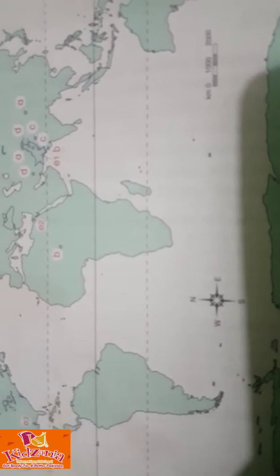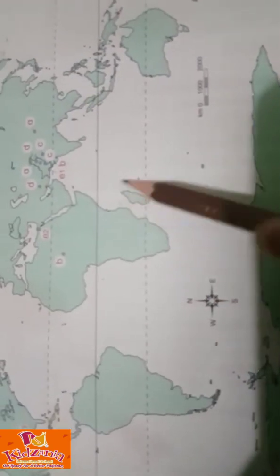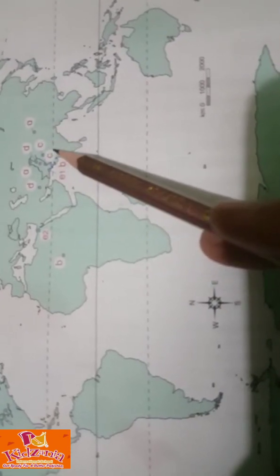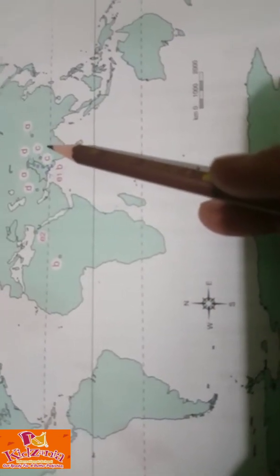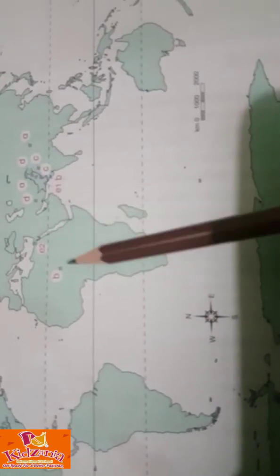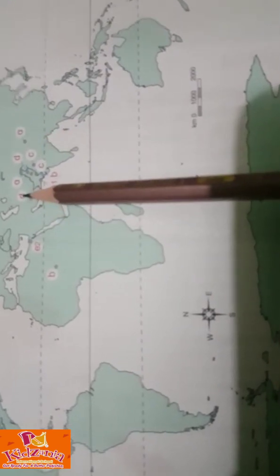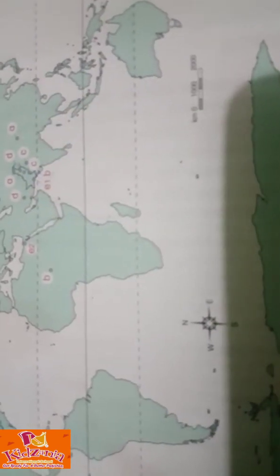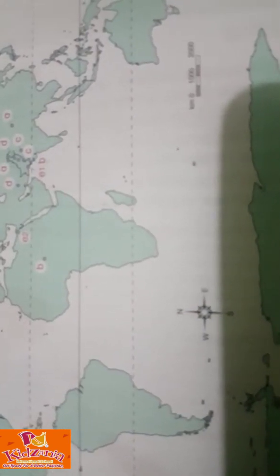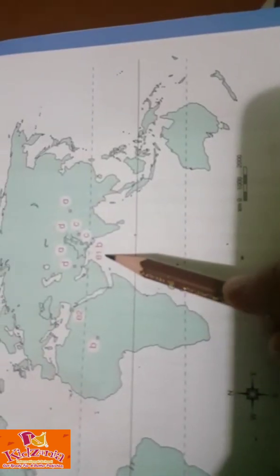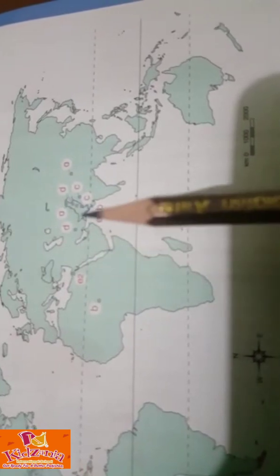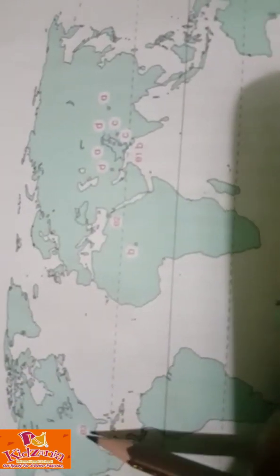Now move on. Indus Plain of Pakistan. There is the Indus Plain of Pakistan. And Gangetic Plain of India. Plateau region of Iran and Pakistan. Now Indus Delta, Nile Delta and Mississippi Delta. Indus Delta, Nile Delta, and where is the Mississippi Delta?